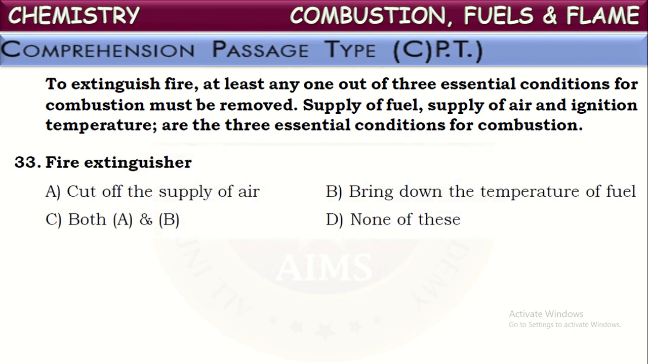Now let us see questions on this. Fire extinguisher cuts off, what is the work of this fire extinguisher? It cuts off the supply of air and brings down the temperature of the fuel. Actually, these two are the works of a fire extinguisher. By these two, fire can be put off. Okay, these two are correct. When a fire extinguisher is applied, it will form a blanket around the fire-causing material, and it cuts off the supply of air to it, and it even brings down the temperature of the fuel below its ignition temperature, so it won't catch fire further. So these two are correct.